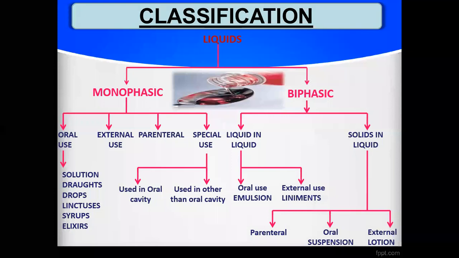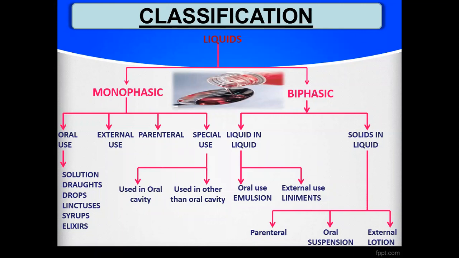Then another type of monophasic dosage form is the special type of monophasic preparation. One example is the monophasic preparations used for the oral cavity. Oral cavity means only for oral treatment purposes.